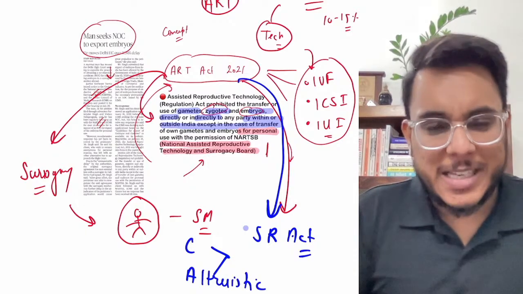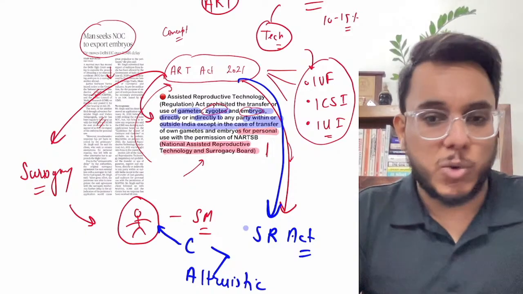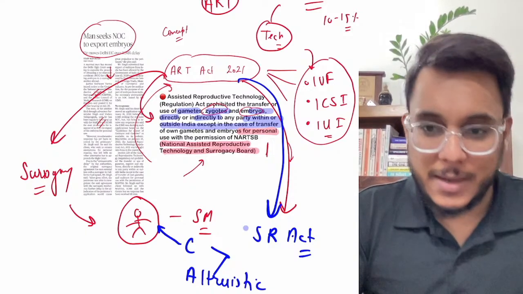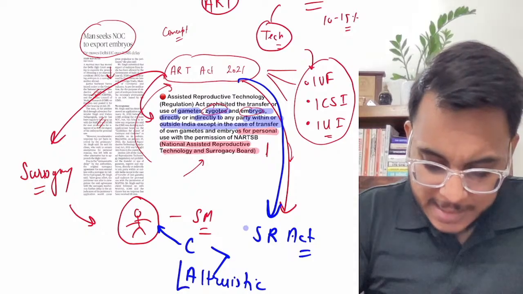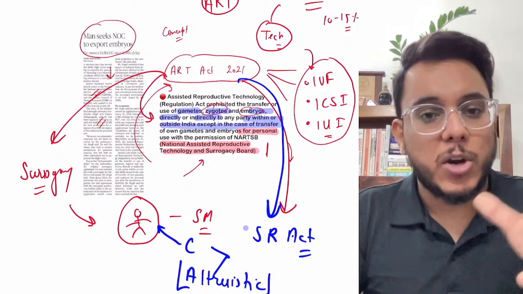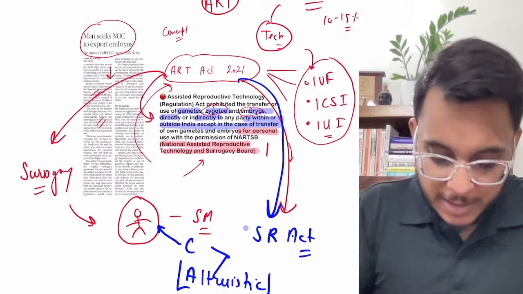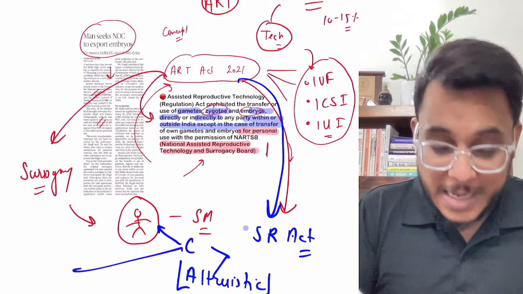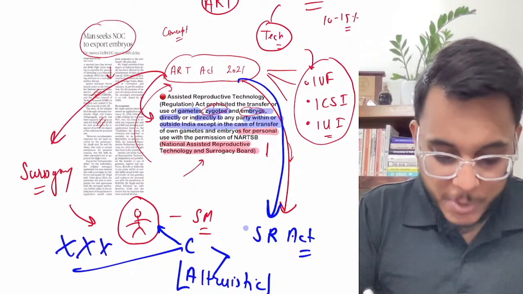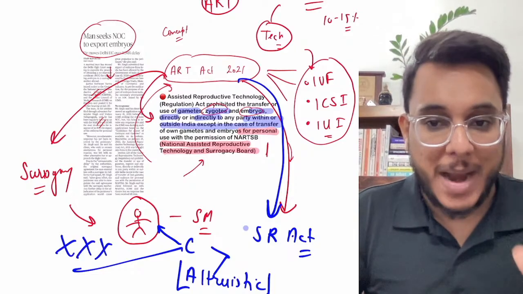What is commercial surrogacy? When you are paying some money to the other woman to be your surrogate. And altruistic surrogacy is which is being done out of love or compassion without any monetary compensation. So right now in India, the commercial surrogacy which was earlier going on is now banned. Okay, keep it, now it is banned.